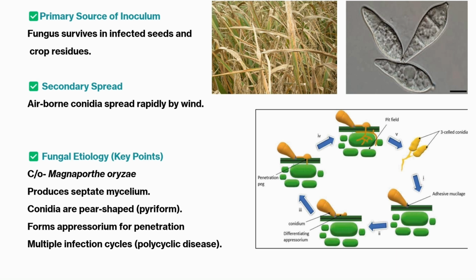About 8 megapascal pressure is created because of the presence of a melanized membrane, and it produces the infection peg and finally penetrates the host cell. As it produces multiple infection cycles, it is called a polycyclic disease. Okay, we will make a separate video on monocyclic, polycyclic and polyetic disease.